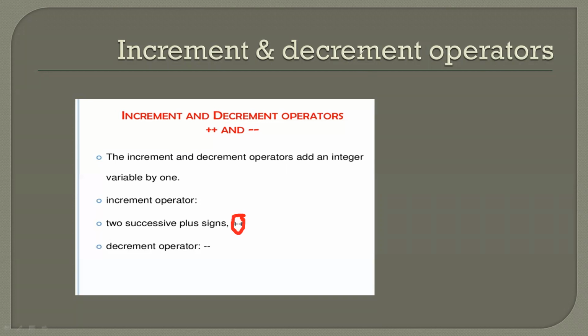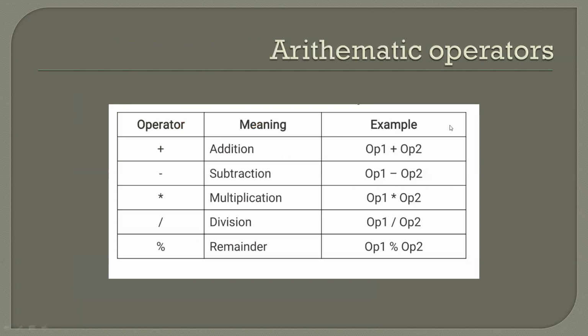At the same time, the decrement operator is defined by using 2 successive minus symbols. The things inside the red circle are called the increment operator. The things inside the yellow circle are called the decrement operator. So 2 successive minus symbols will define the decrement operator, and 2 successive plus symbols will define the increment operator. Now let us move to the next slide.